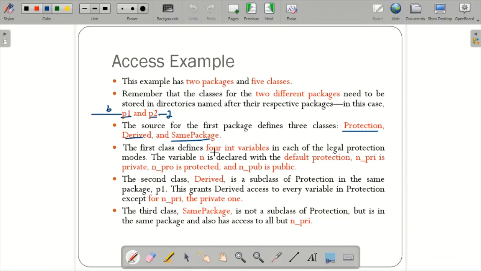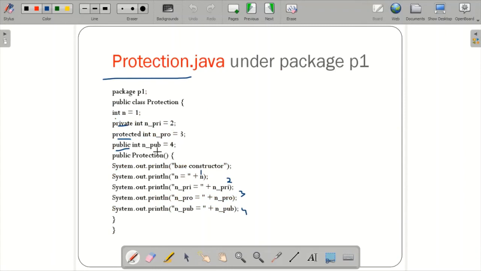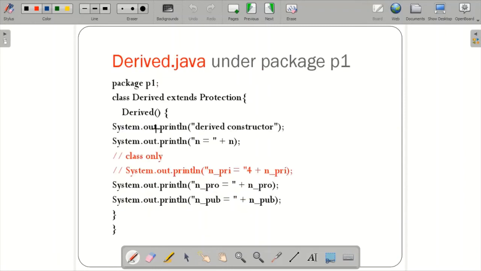The first class defines 4 int variables, the same thing I have defined over here. The variable n is declared as default, n_pri private, n_pro protected, and n_pub public. That is regarding the first class here. Now let us come to the derived class. Derived extends from protection, it inherits from the protection.